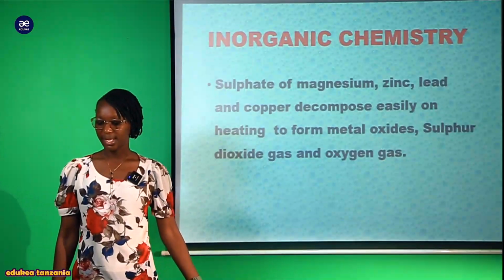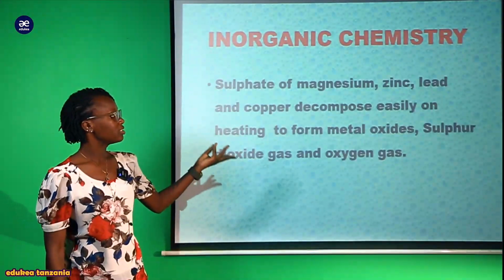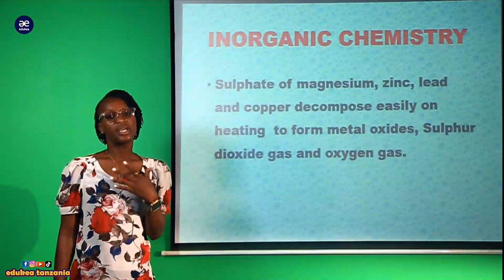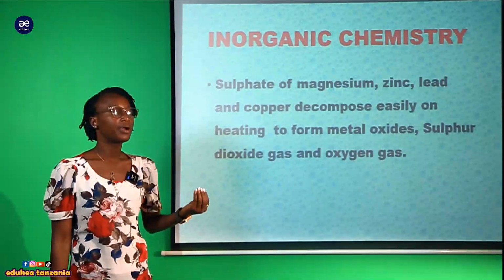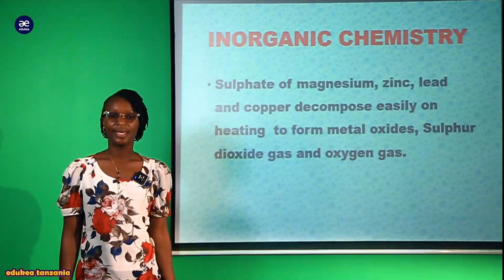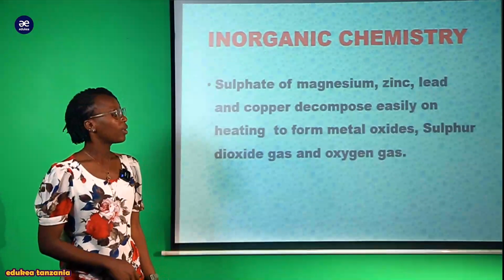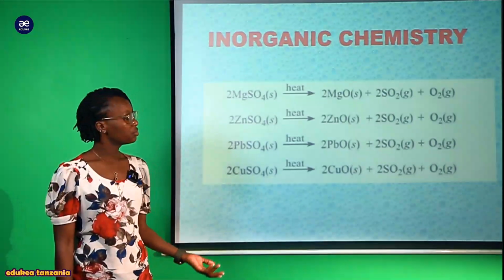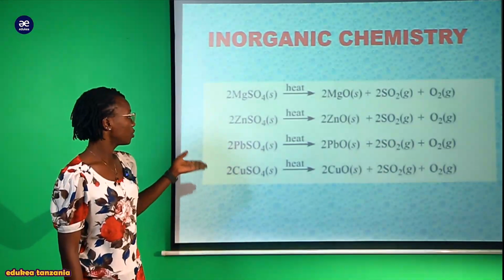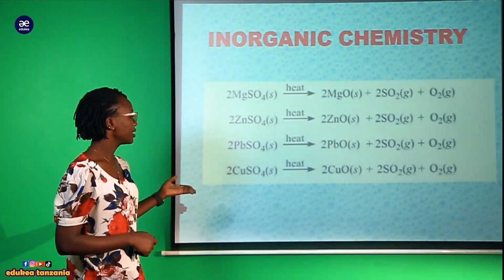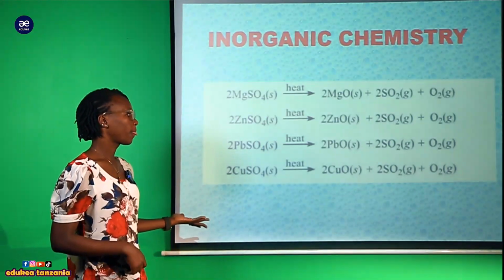When we come to these sulfates, for instance of magnesium, zinc, lead and copper, the result is that they are ready to react readily on heating, and therefore we are going to prepare the metal oxide. For instance, we have these reactions which show the sulfate compounds: the sulfate of magnesium, sulfate of zinc, sulfate of lead, sulfate of copper.